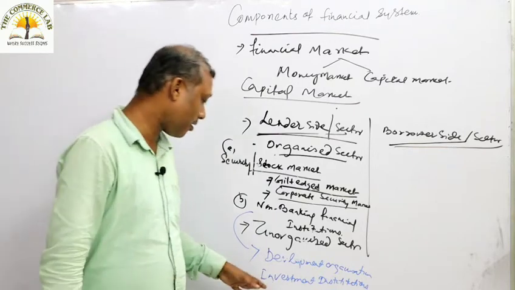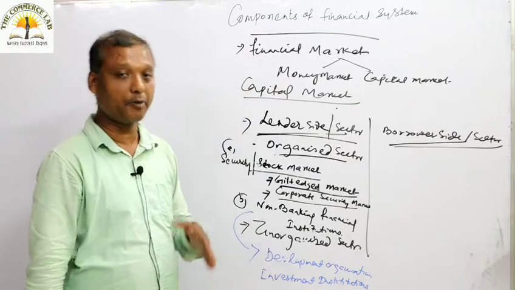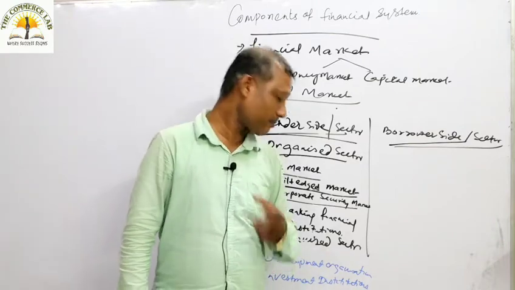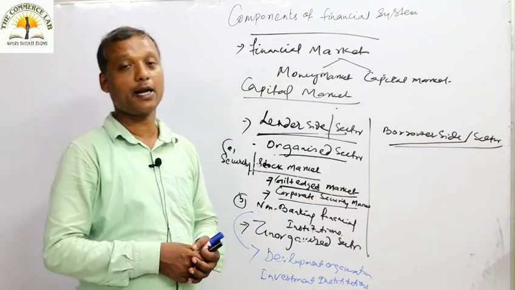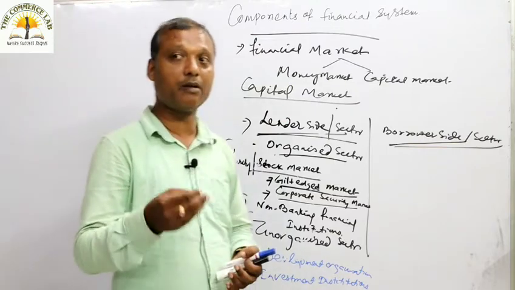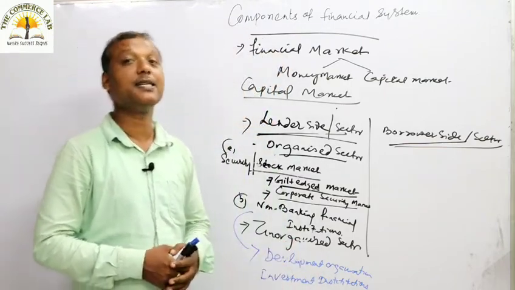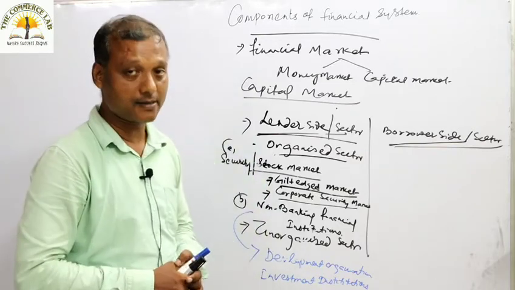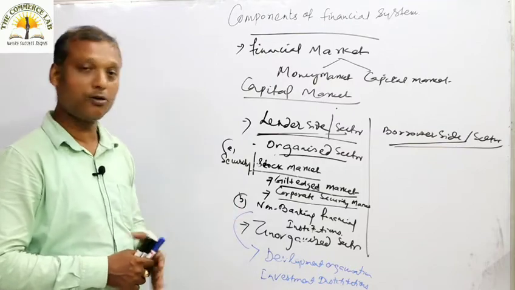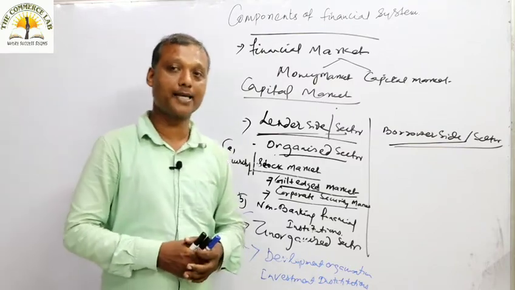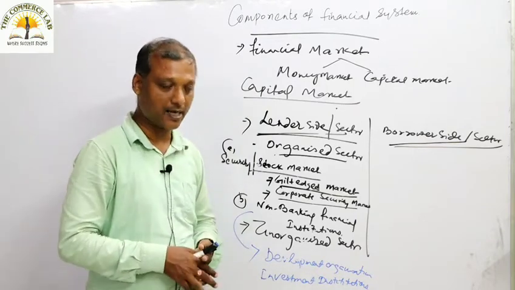That is why they are called your investment institutions. Investment institutions may be in the form of UTI, Unit Trust of India. Investment institutions may be in the form of LIC, Life Insurance Corporation, who make insurance on the life of the public, and in the form of GIC, General Insurance Corporations. General Insurance Corporations are the insurance companies who make insurance on general things, on goods and services like that.